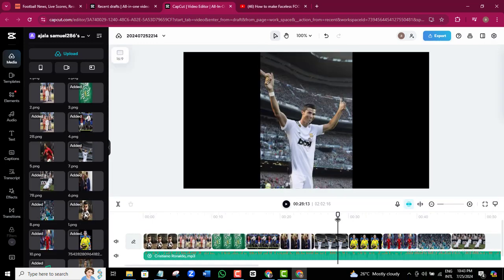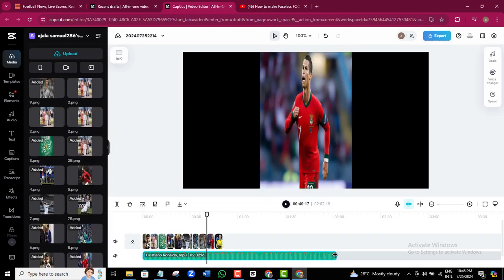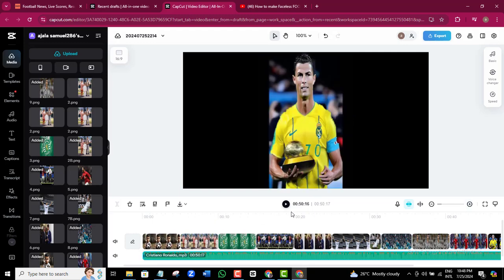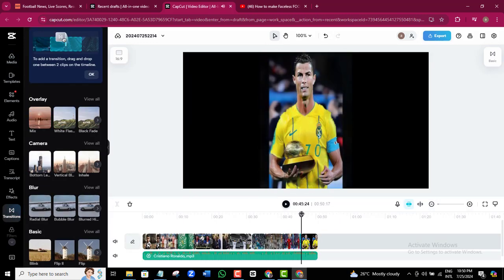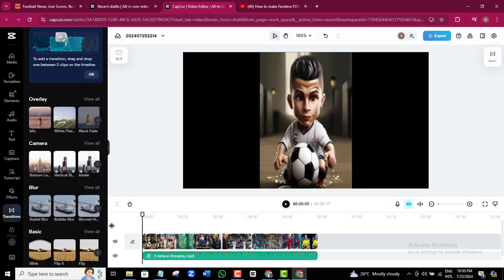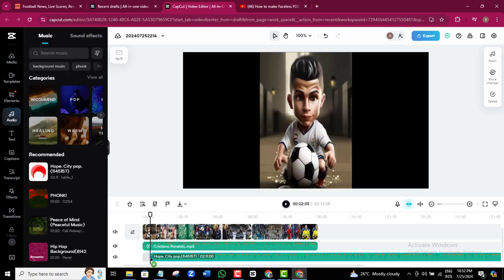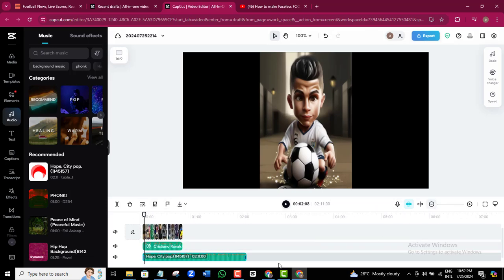After that, bring in all the images you generated from Tensor Art and arrange them according to the voiceover to ensure that each image is placed in the right place. To make the video more engaging for your audience, add transitions to the images. Click on the transition icon and choose your best preference. Next, add background music to the video. I'll just go ahead and choose any random one from CapCut, but I will advise that you make a proper choice for your background music, because if you get this wrong, your videos can get a copyright strike for music.